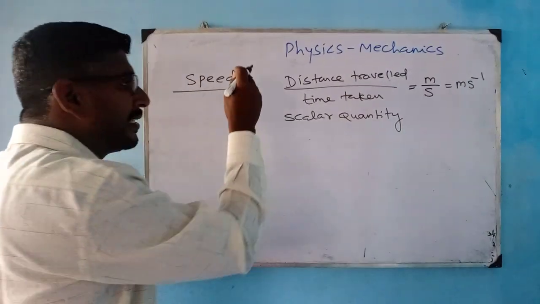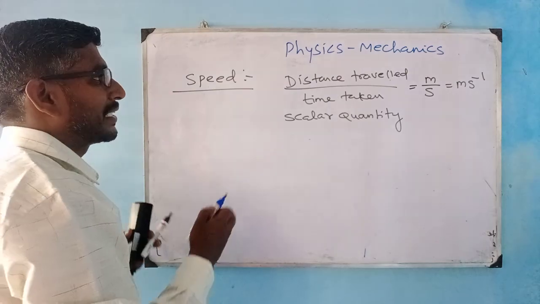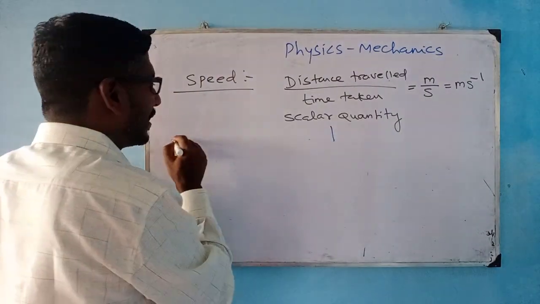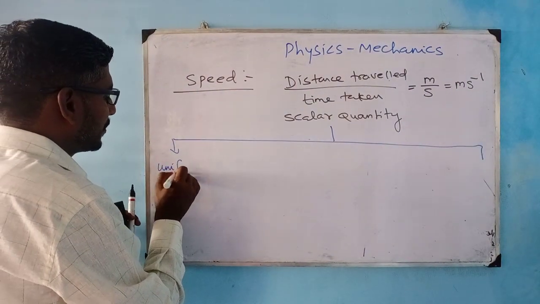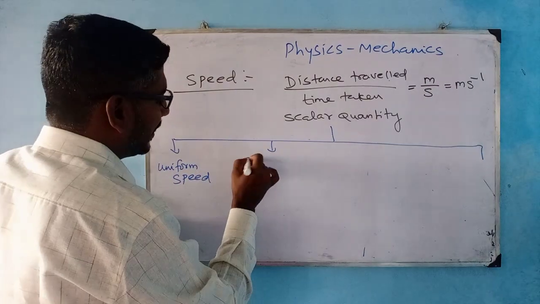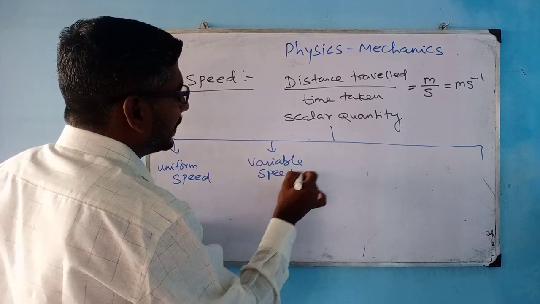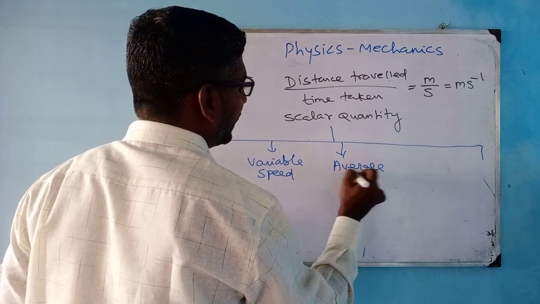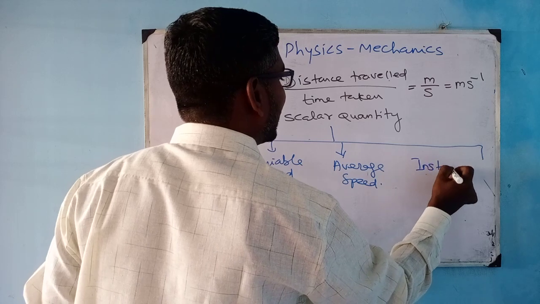Right, and this speed is classified into, from your examination point of view, when you read about speed, immediately it should come to your mind what are the other parameters. So speed is classified like, one is uniform speed, the second is variable speed, the third is average speed, and the fourth is instantaneous speed.